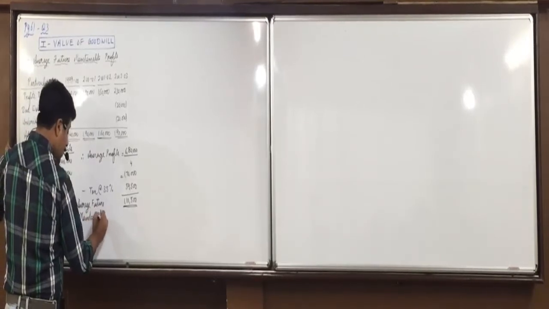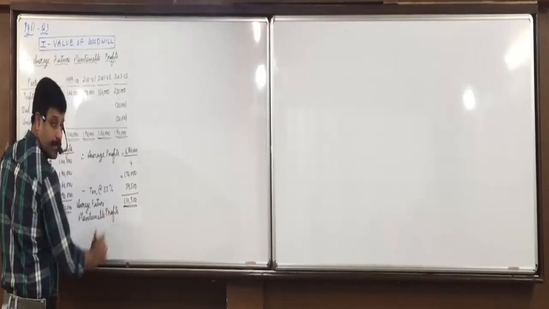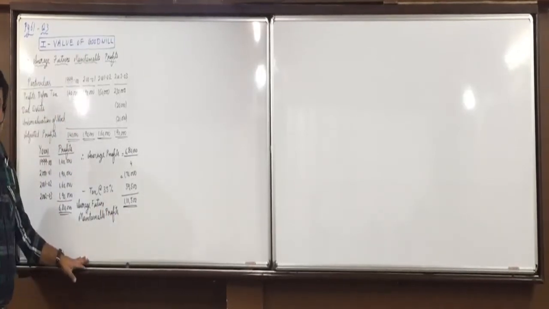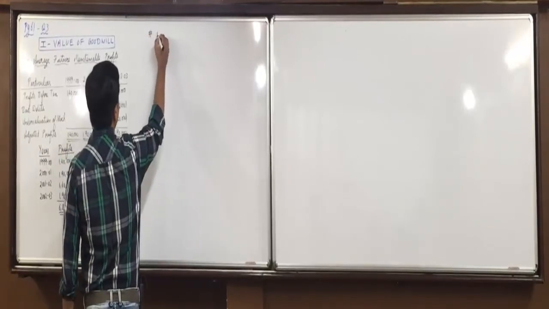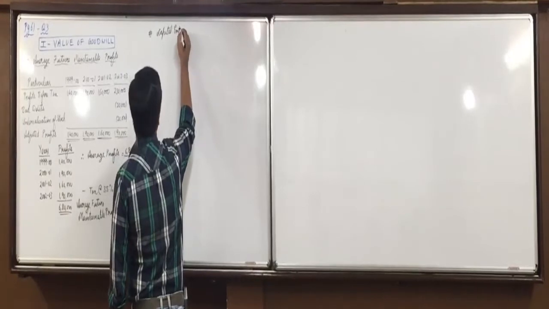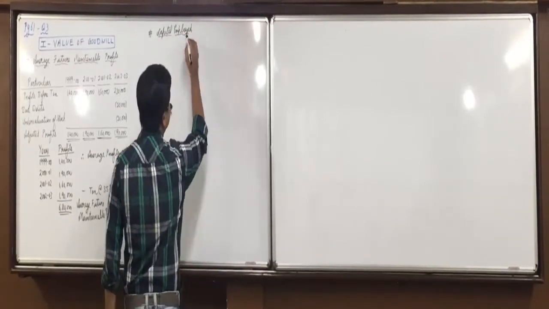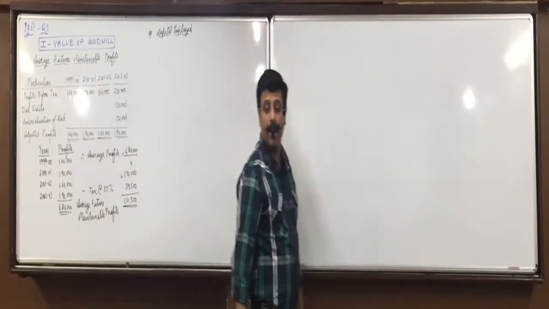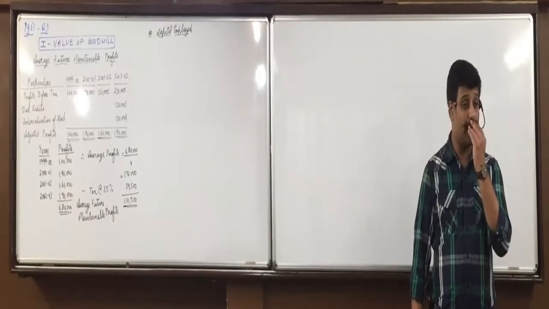Average future maintainable profits. Is everyone clear with this? Now what is the second step? We have to find capital employed. Will we use closing capital employed or average capital employed?